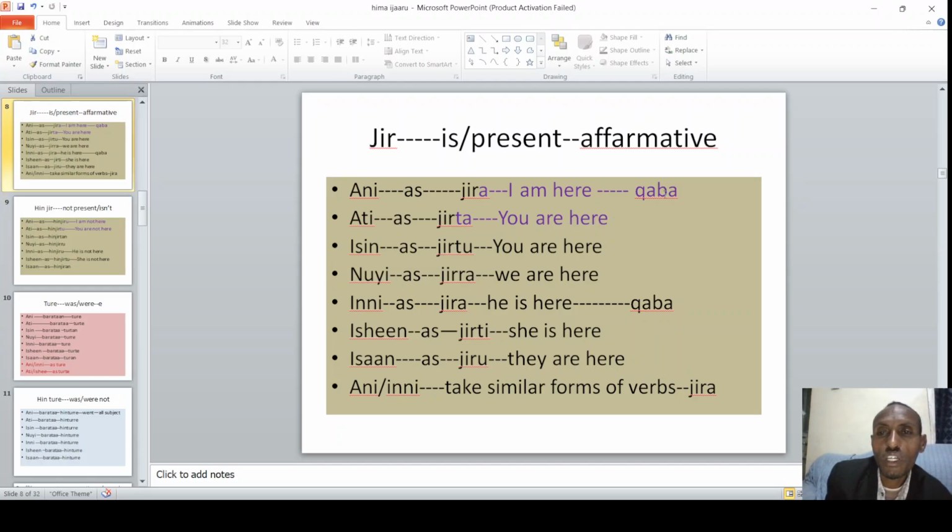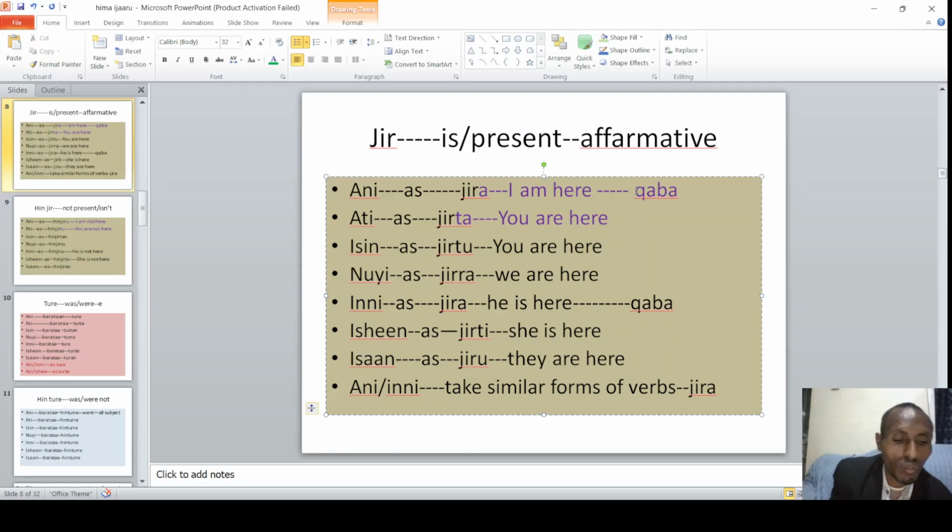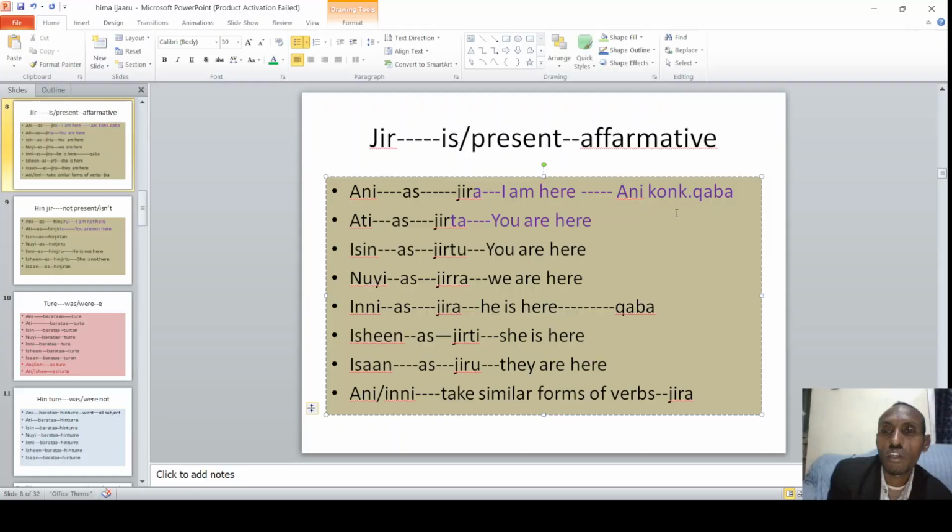Similarly, on this, if you take qaba, for example, ani konkolata qaba. If you say I have a car, ani konkolata qaba. Ati konkolata qabda. For this one, we say qabda. It changes, you see. As the subject changes, this changes. So qabda here becomes qabdu here. And also here nuyi qabna. That means we do have. Qabna, we have a car.